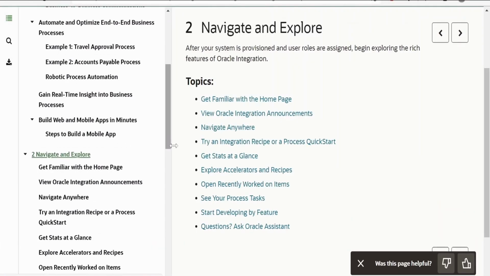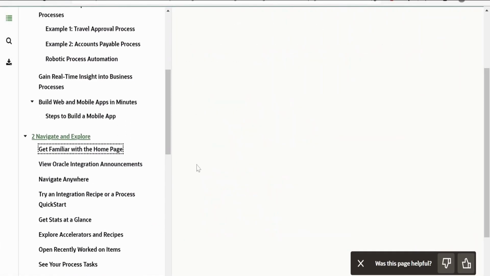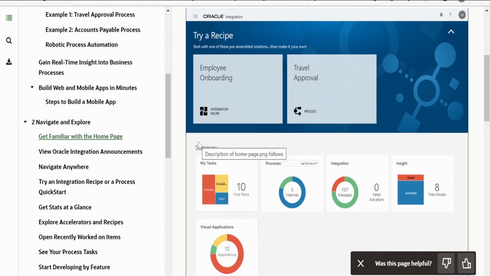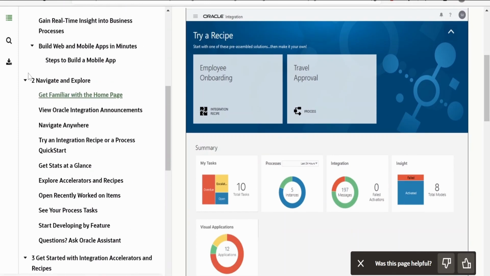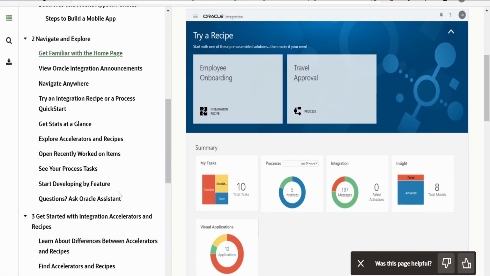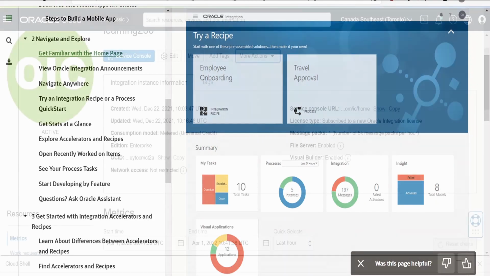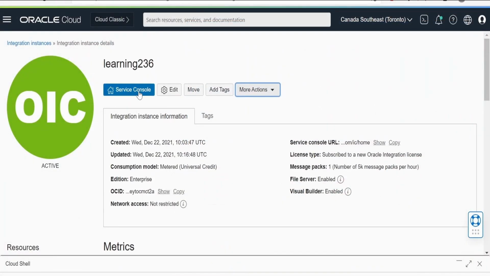Now coming to navigate and explore, here we will have a look at the user interface for Oracle Integration. For more details on the documentation, you can come to this page and have a look. Now we'll go to the Oracle Integration instance and continue from there, and we will get familiar with the user interface of integration. So when you click on the service console, it will take you to the Oracle Integration home screen. I'm clicking on the service console.